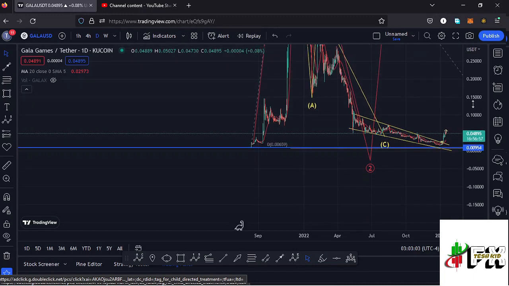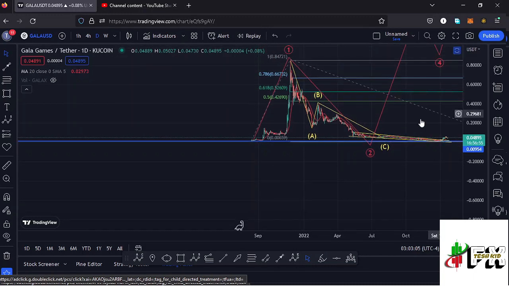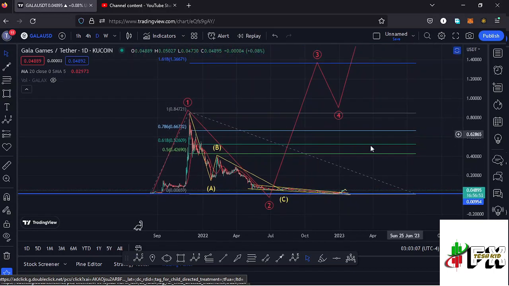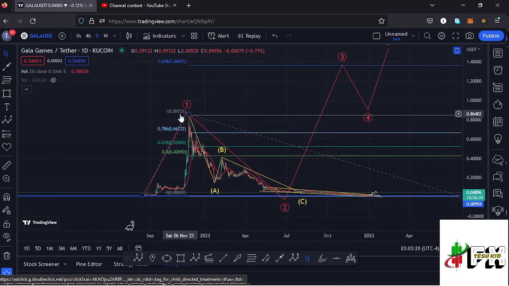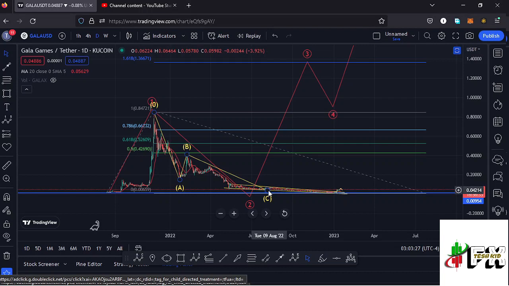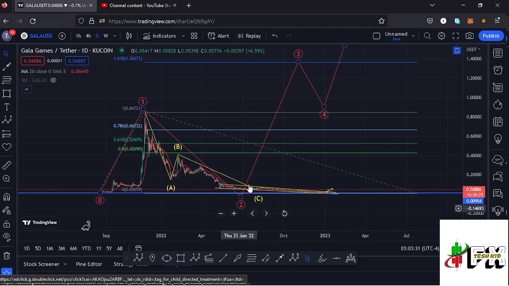And if I zoom out, you can also see that I have this Elliot wave structure right here in red, where you can see that Gala Games, from these low prices that it had been trading within, saw a very nice bounce to the upside, making it to an all-time high at around the $0.86 mark in what I'm terming as a higher Elliot wave count one to the upside. And after seeing the all-time high, we started the bear market, where we had been seeing lower prices in this ABC corrective structure, which took us back to around the $0.015 mark in what I'm terming as a higher Elliot wave count 2.